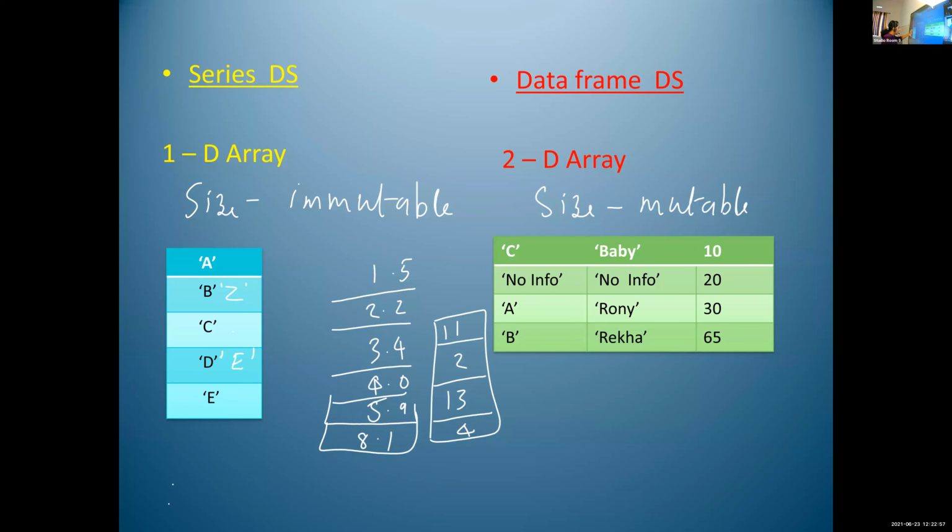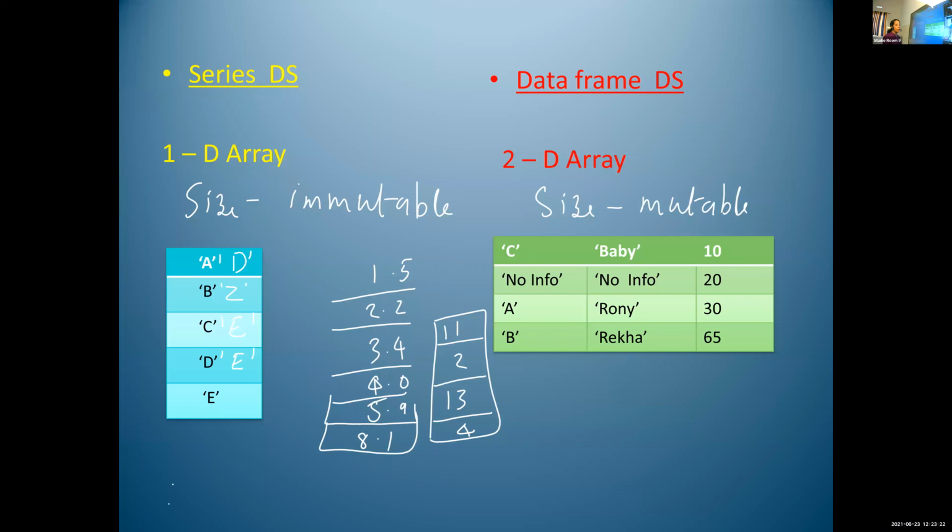The size of the array is 5. We cannot change the size as 6 or 4. But the values within this array, we can change. We can replace A with D, or replace C with E.